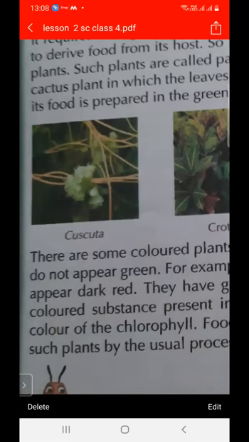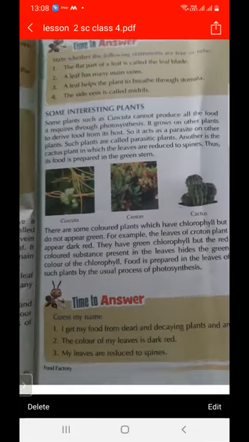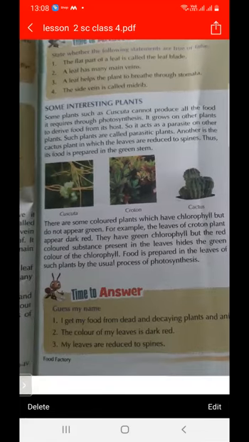Plant in which leaves are reduced to spines, just as in a cactus. This is the example of cactus. In the cactus plant, the leaves are reduced to spines, and its food is prepared in the green stem.